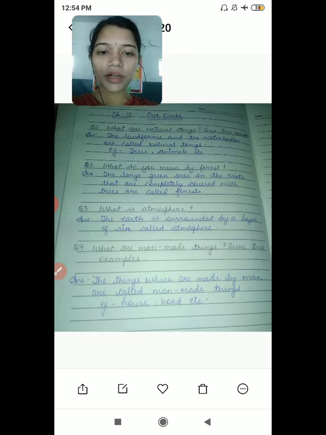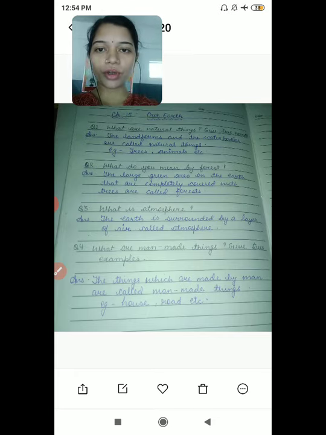The third one, what is atmosphere? So the earth is surrounded by a layer of air called atmosphere. This you already know, that our earth is surrounded by a layer of air which includes nitrogen, oxygen, carbon dioxide and some other gases. They create a layer which is called atmosphere.